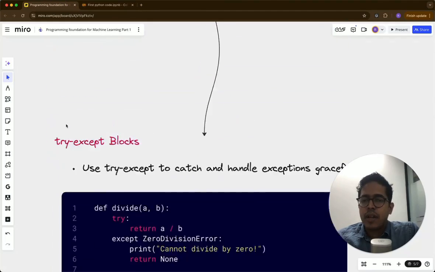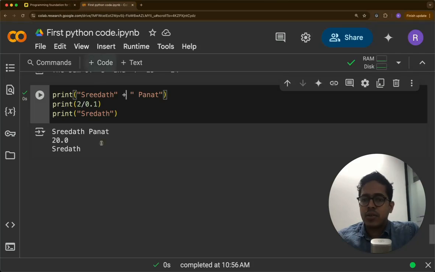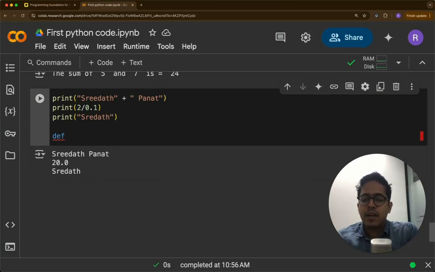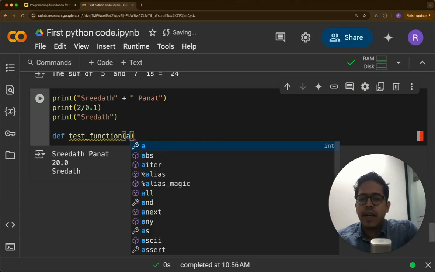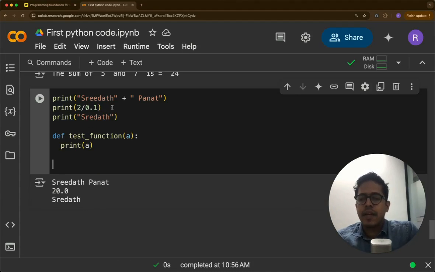There are a few more errors which I had mentioned here: syntax error, type error. Okay, value error. We can check that also. So let's define a function, define test function of a, and here let's say I am passing something and print a. Then we can call here whatever we pass, it should work.